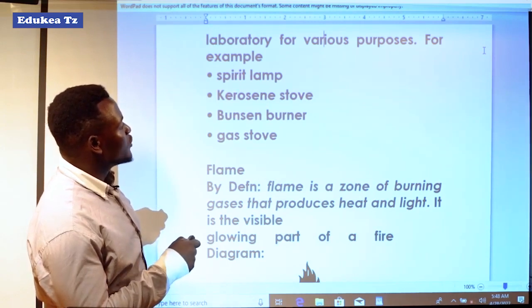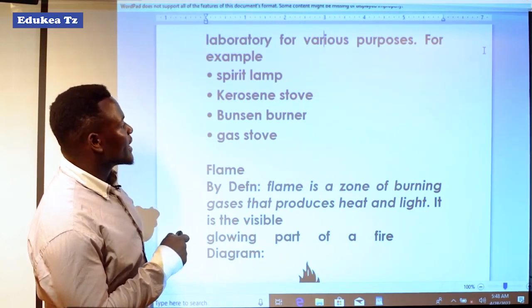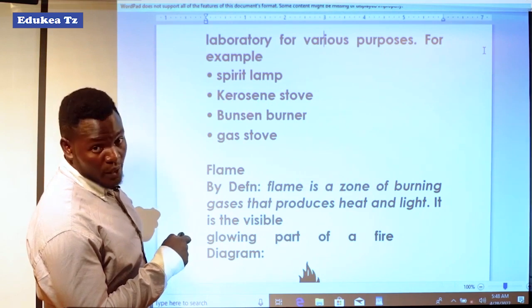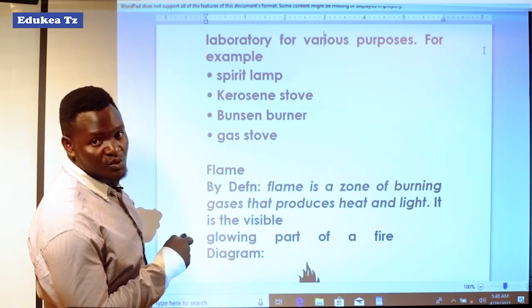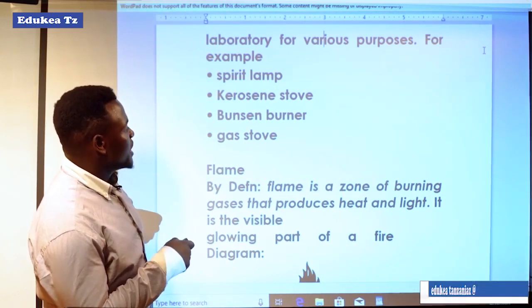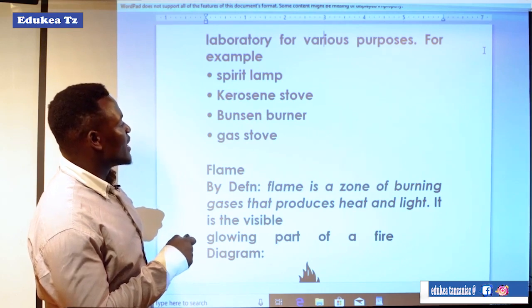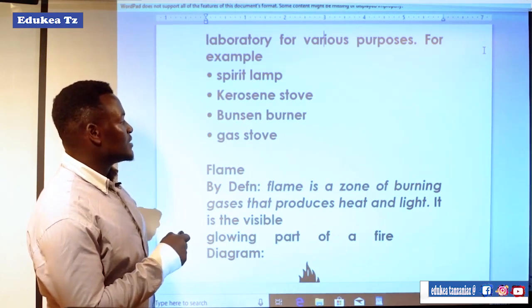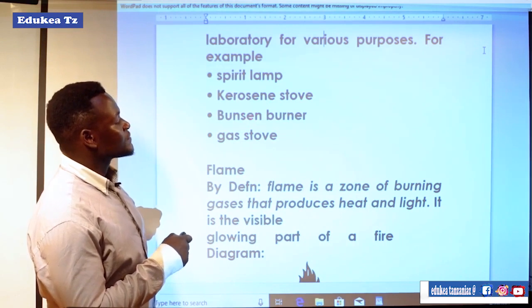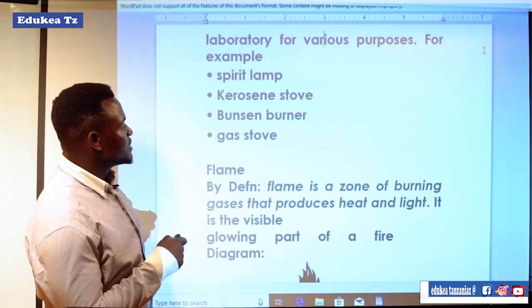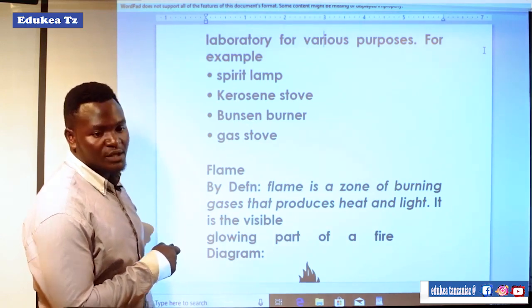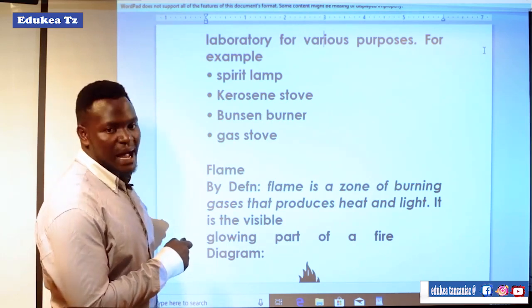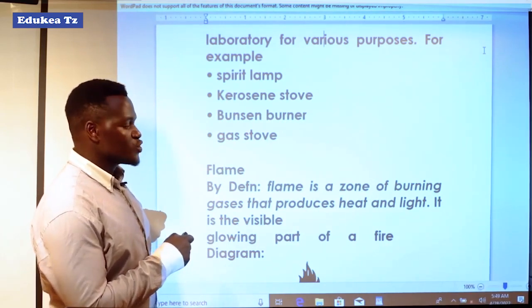Also, the kerosene stove is the stove which is using liquid kerosene as a fuel, so that it can produce heat and energy. And the Bunsen burner is mostly using gas. It is mostly used in the laboratory, where it supports the source of heat. Also we have the gas stove. These are the stoves which are using gas as the source of power or energy in the laboratory.